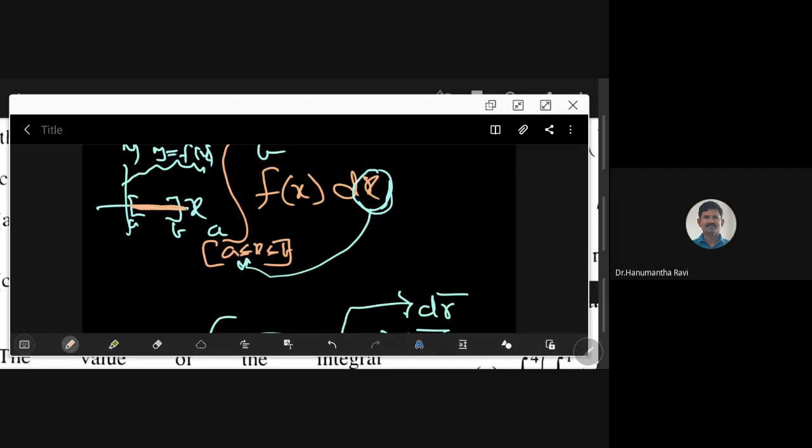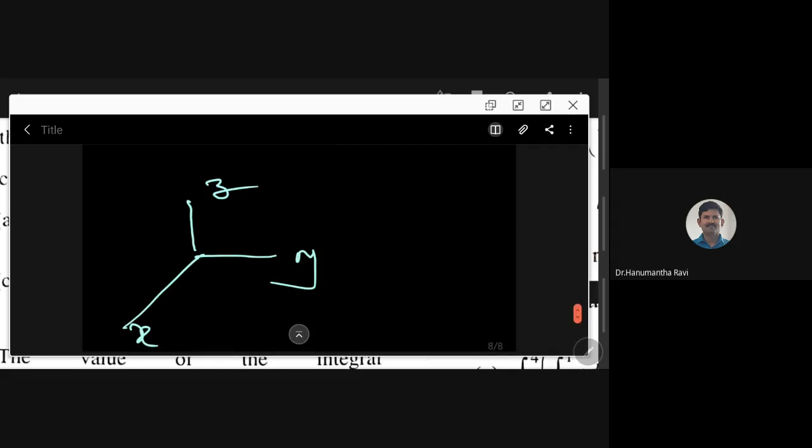I can show you. This is my region of integration. Now, in this region, I am observing this function and I am talking about the integral. Fine. But how can I talk about regions here? That's the question.